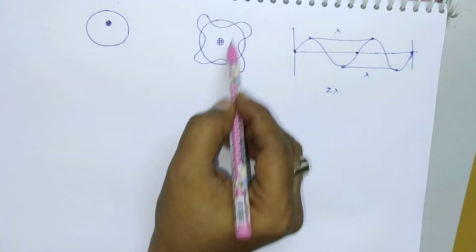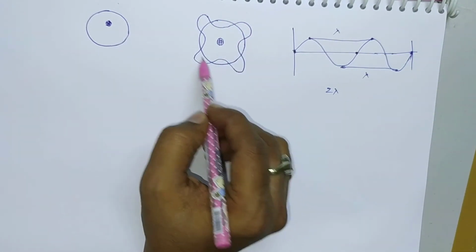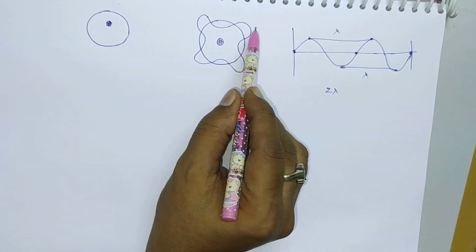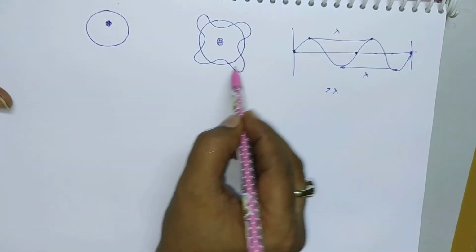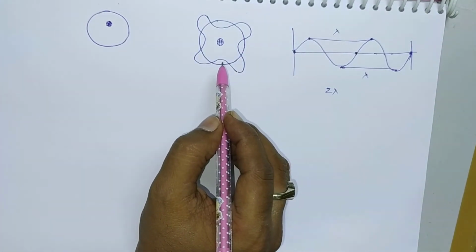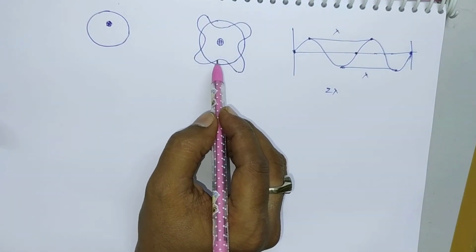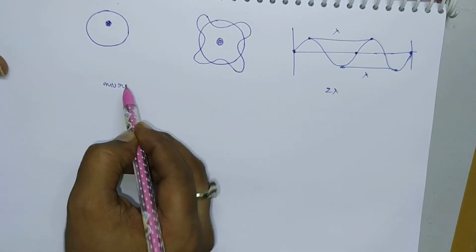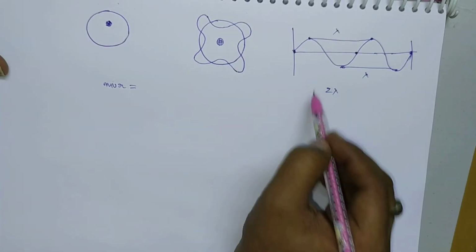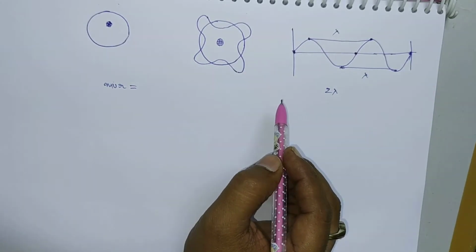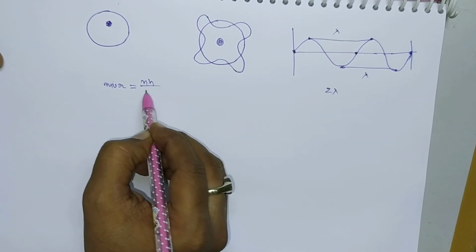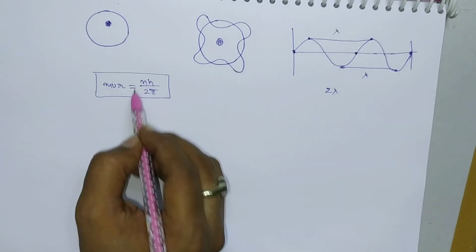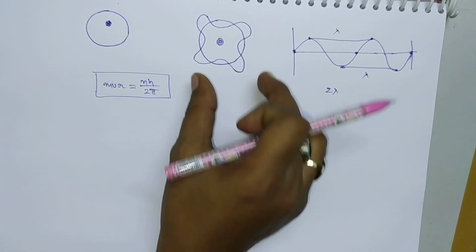Now, if the electron is moving like this, that is, the electron is present inside the orbit only, revolving inside the orbit, then since it is revolving in a circular path, it will possess some angular momentum. So what is the value of angular momentum? The angular momentum of the electron is equal to mvr. So the angular momentum should be equal to integral multiples of h by 2 pi, that is nh by 2 pi. So here we have to prove this expression, the angular momentum mvr equal to nh by 2 pi, from this concept.